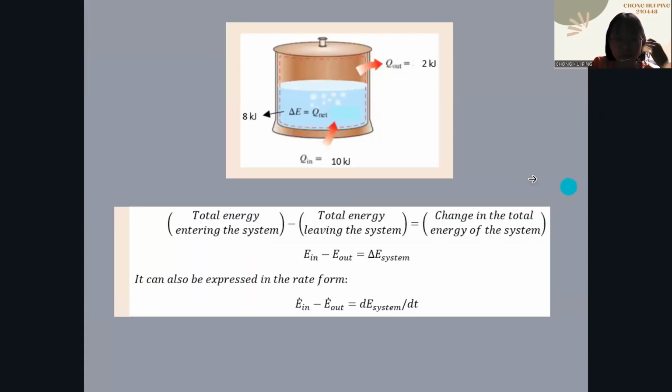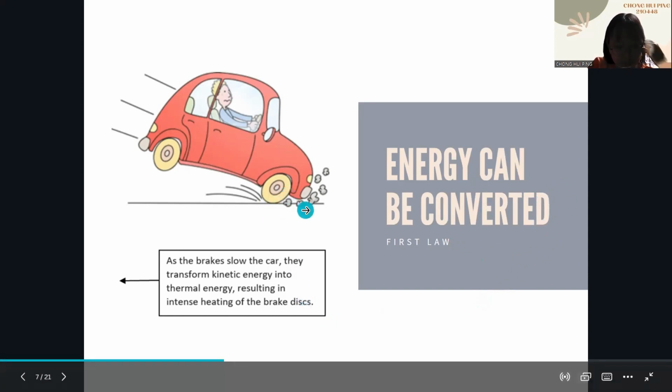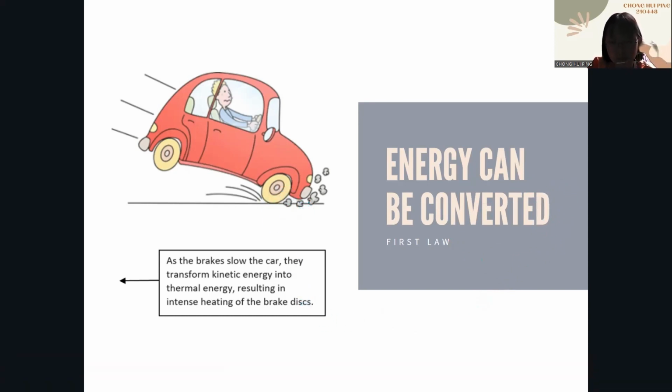Next, based on the example stated above, the situation can be referred to as an energy balance, where the difference between the total energy entering and the total energy leaving the system throughout the process is equal to the net change in the total energy of the system. Also, energy can be converted. For instance, when the driver presses the car brake to slow down the vehicle, the energy of motion, called kinetic energy, is converted to thermal energy, which is heat, causing the brake disc to heat up.